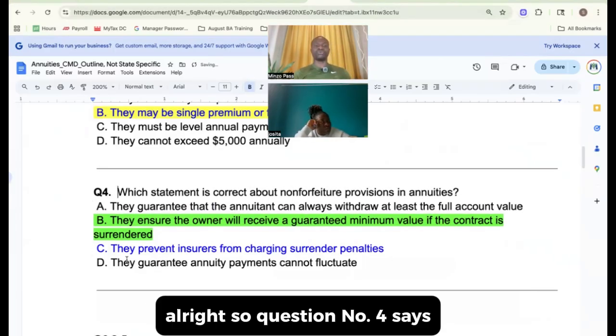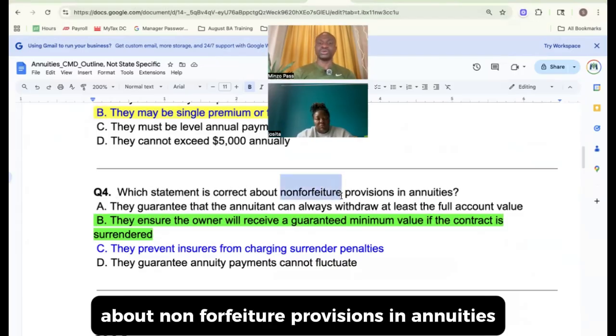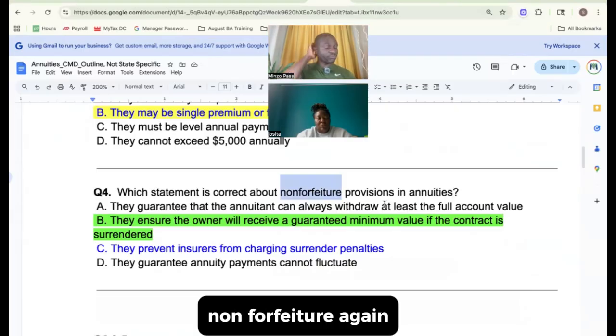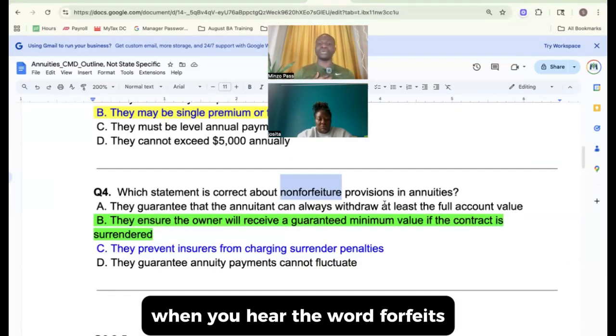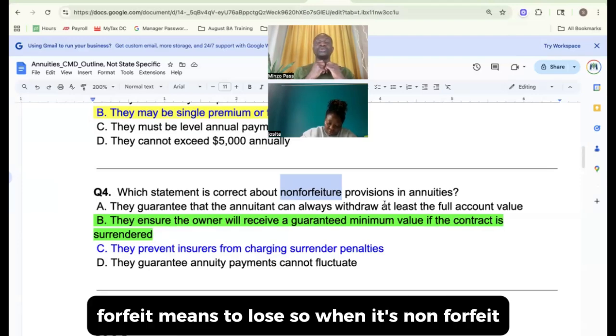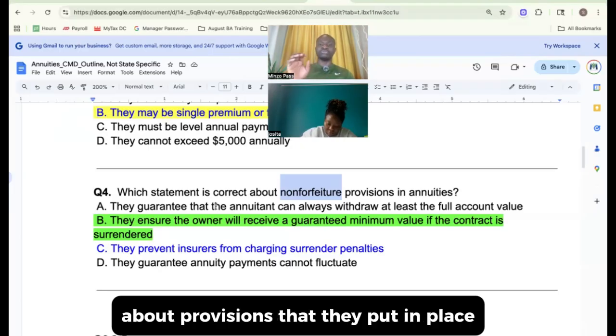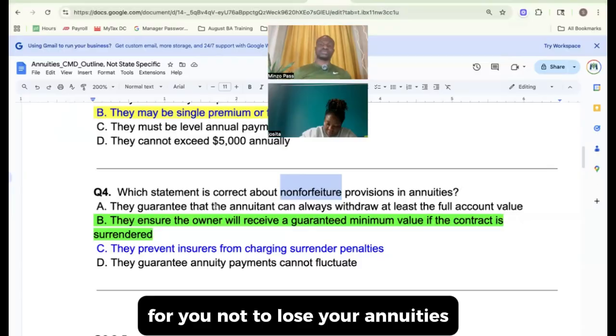Okay, so question number 4 says, which statement is correct about non-forfeiture provisions in annuities? Non-forfeiture. Again, when you hear the word forfeit, it means to lose, right? So when it's non-forfeiture, that means not to lose, right? So which statement is true about provisions that they put in place for you not to lose your annuities?